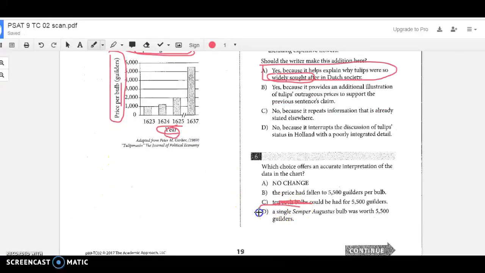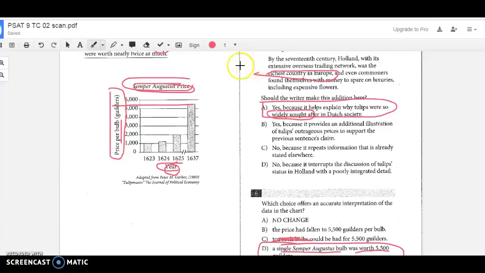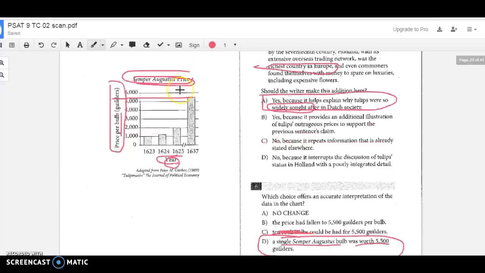So very quickly, we can figure out that all this graph is telling us is that a single bulb is worth 5,500 guilders, and that's exactly what it says right here. A single Semper Augustus bulb was worth 5,500. So that looks complicated, but it's super easy if you just read the title and understand what the graph is. Don't worry about this other text.